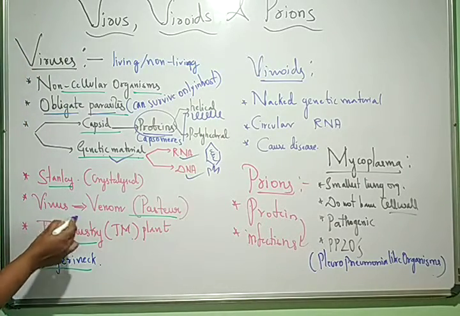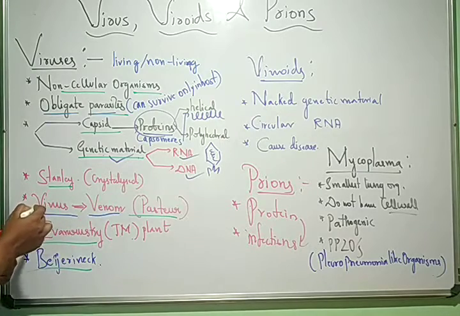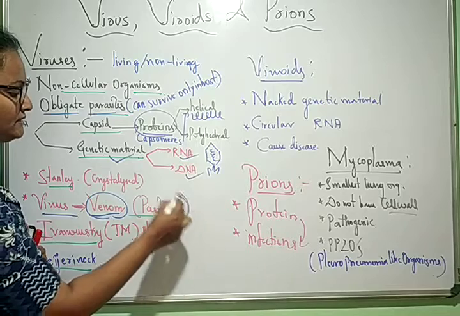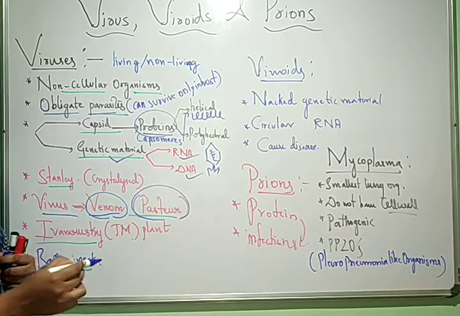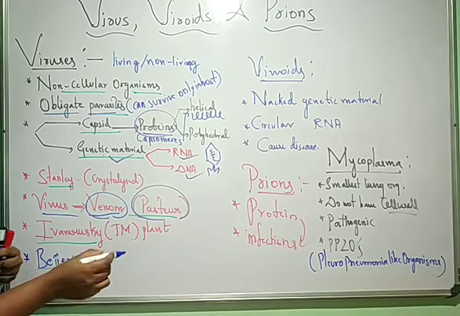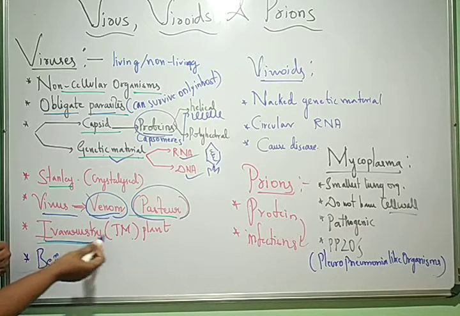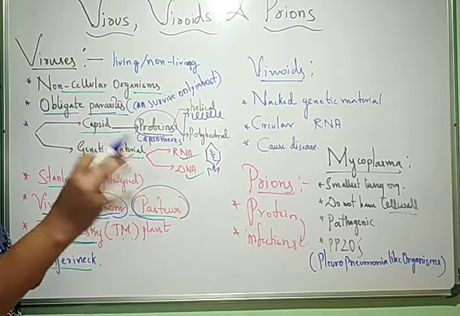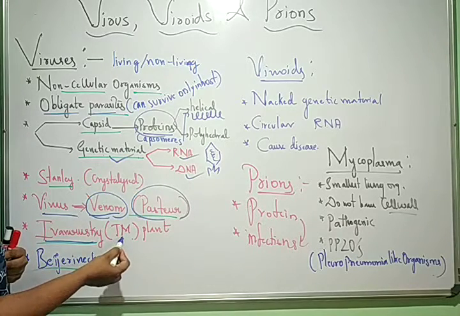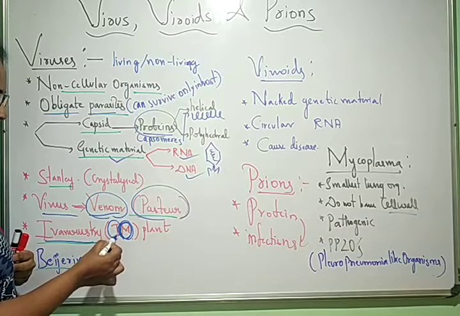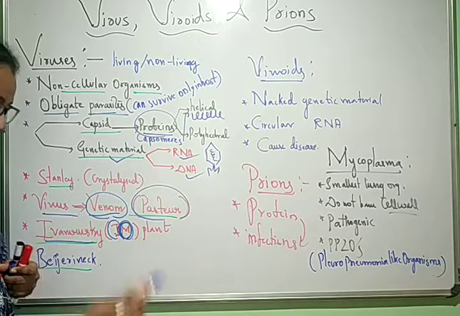The term virus is derived from venom or poison, which was given by the scientist Louis Pasteur. Next, the scientist Ivanovsky discovered the smallest thing, from the tobacco mosaic disease which is caused in the tobacco plant.